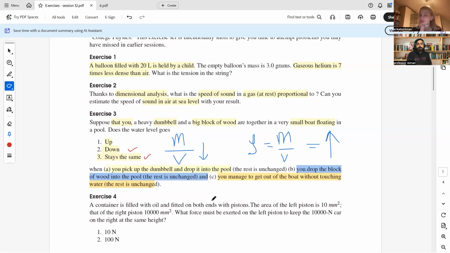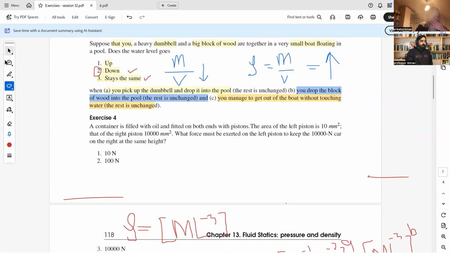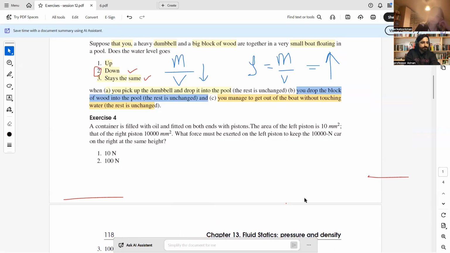Is it clear? Yes, it's clear. In both cases, whether he remains in the water or gets out of the boat and the water, the option will be the second: the water level will come down. Is it clear? Yeah, it's clear. Okay, let us move towards the next question.